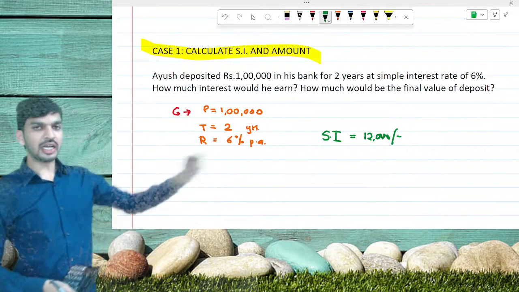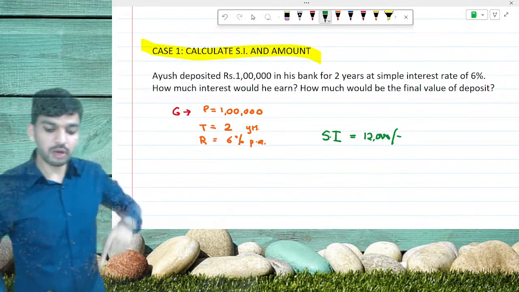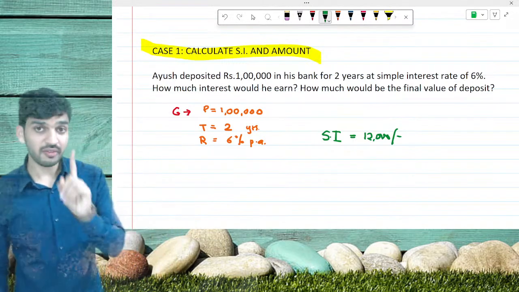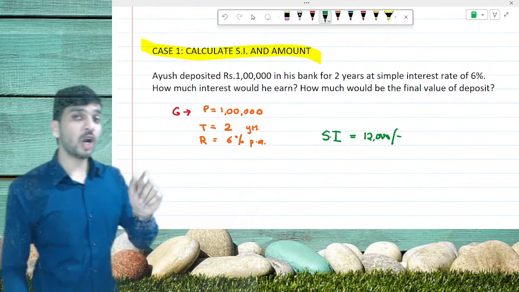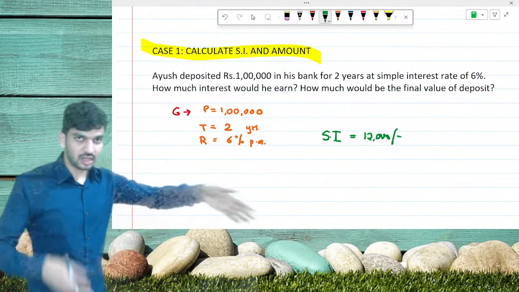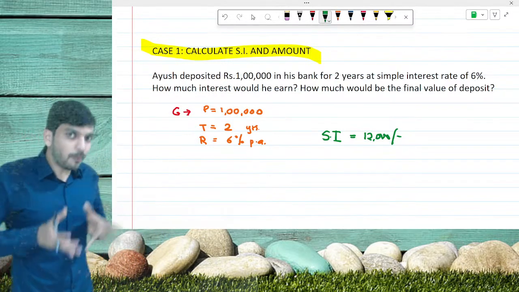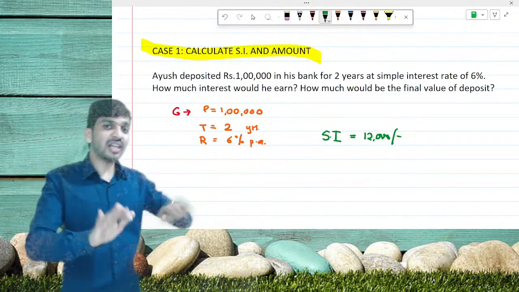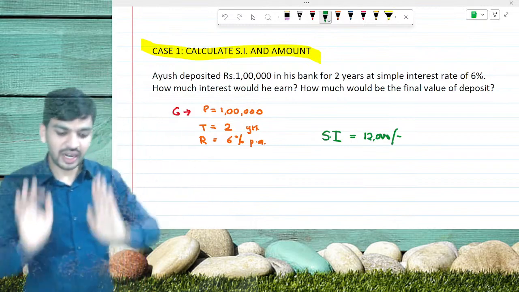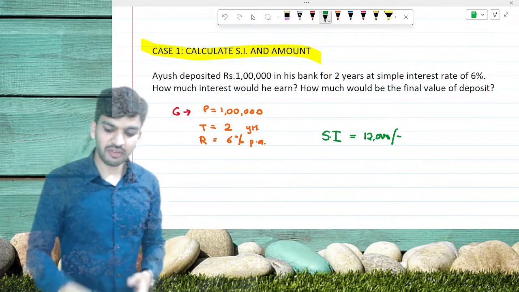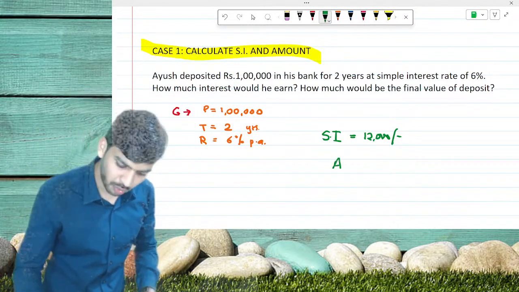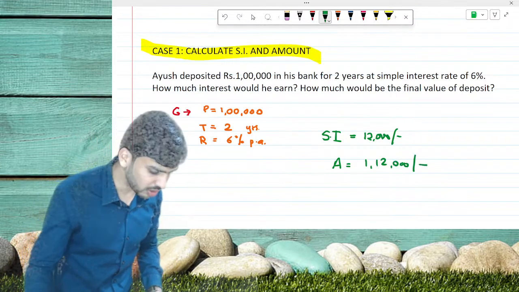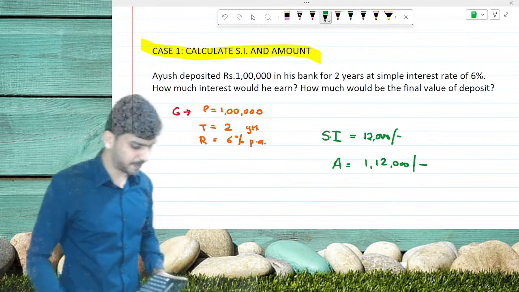There is one more question asked in front of it. How much would be the final value of deposit? Now let's always be very careful while reading the question. What will be the final value? The present value, that means the deposited value, was 1 lakh. The final value will be 1 lakh plus the interest amount, that is 1 lakh plus 12,000. It will become the final amount.